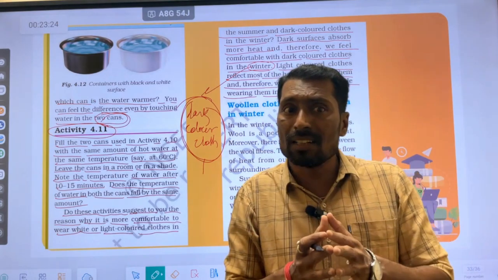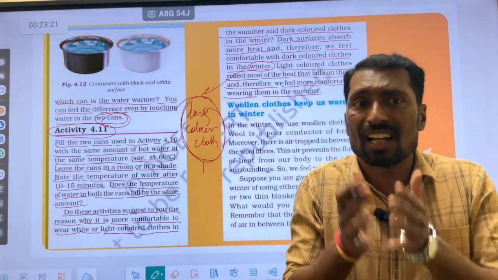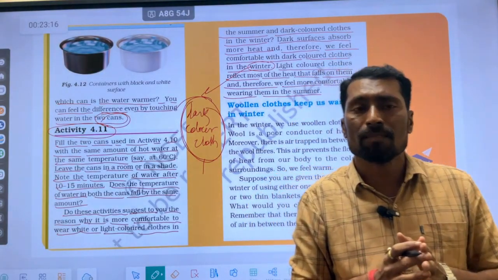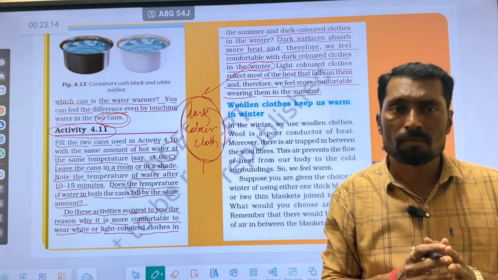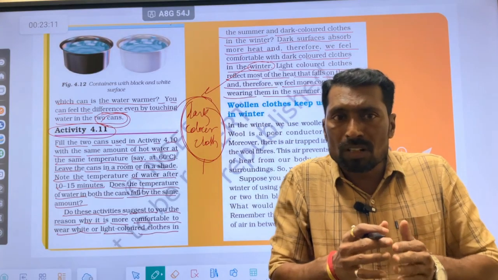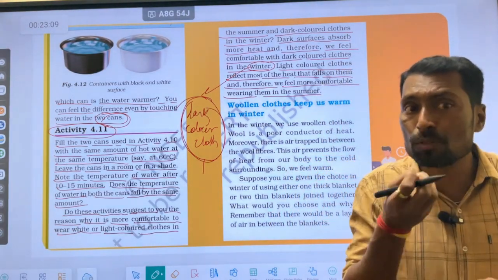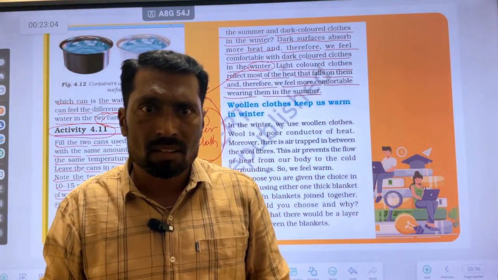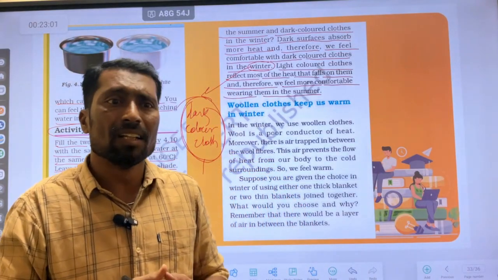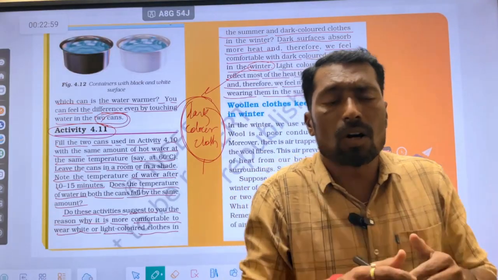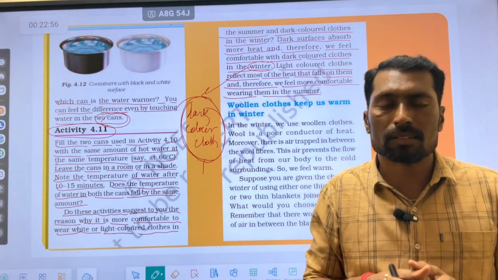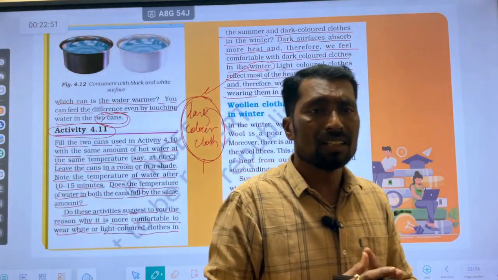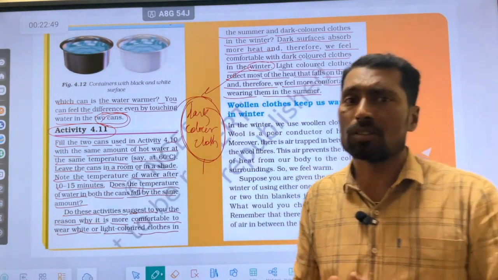What is the reason behind that? When we wear dark color cloth in summer, it absorbs the heat energy and cannot reflect it. Due to that, the temperature will increase because of absorbing more heat energy. So we cannot wear dark color clothes in the summer season. The best way is to use dark color clothes in winter. In summer we wear white clothes because they reflect light energy.